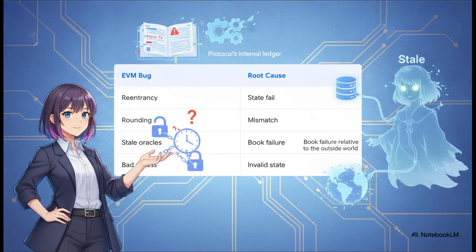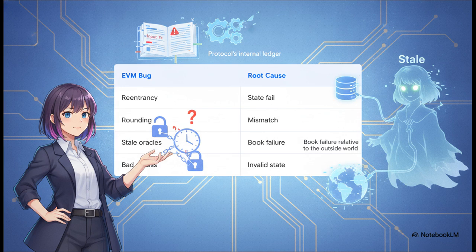So, how does this actually translate into vulnerabilities? Well, if we map the famous EVM bugs we always hear about directly to their root causes in the execution model, a really clear pattern emerges. In the EVM, bugs aren't just isolated spelling mistakes in the code. They're failures of the protocol's internal ledger to remain consistent during those ordered transactions.